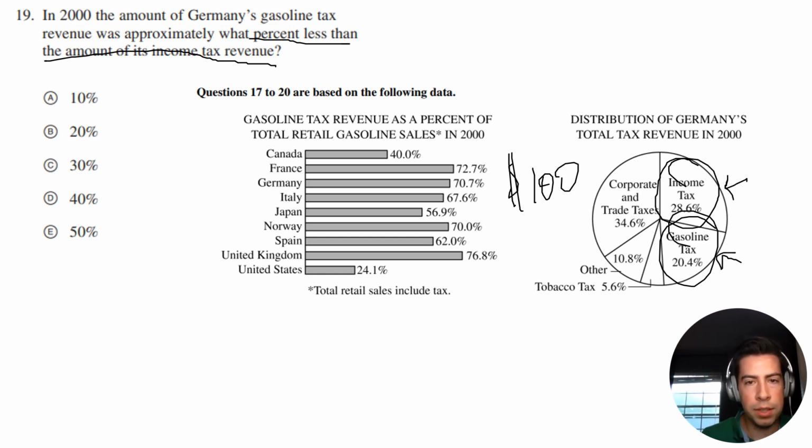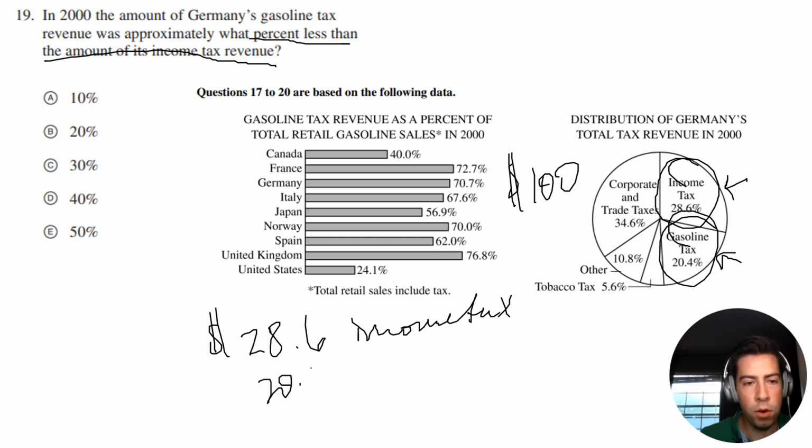So what I'm going to do is say, all right, what is 28.6% of 100? And it's just 28.6. That's why I chose 100, because it's a nice clean number, right? So this is for income tax. And then we're going to have $20.4 for the gasoline tax. And we want to know how much percent less the gasoline tax revenue is compared to the income tax revenue.